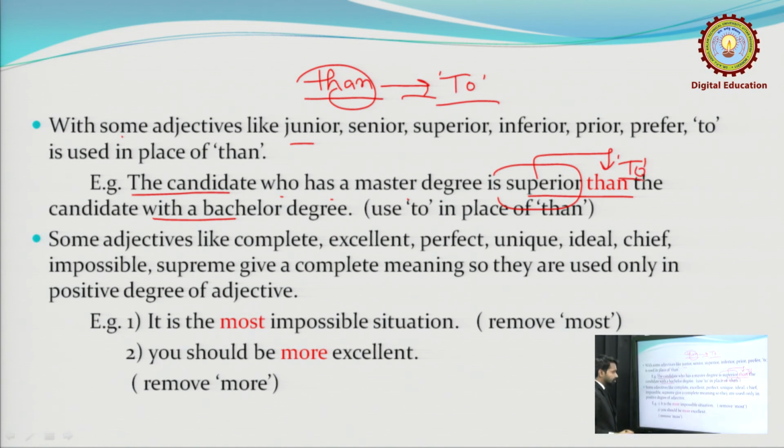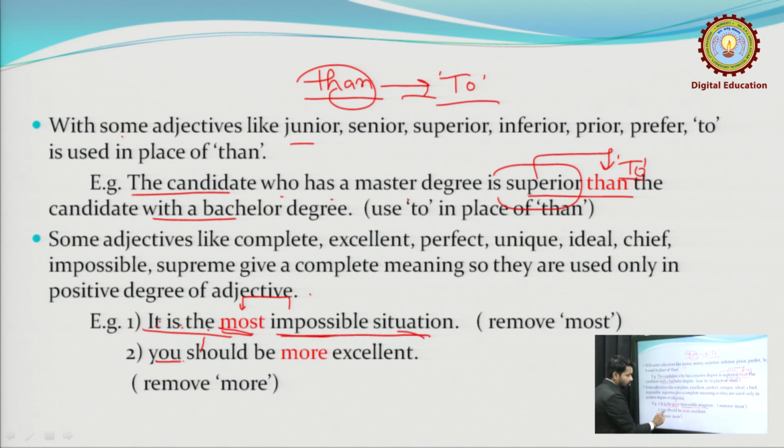Clear? Now the next, some adjectives like complete, excellent, perfect, unique, ideal, chief, impossible, supreme give a complete meaning. So the comparative or superlative degrees are not possible, and we have to use the positive degree always. Like, it is the most impossible situation. Impossible itself is complete, there is no use of most or more here. So what will be the correct sentence? It is an impossible situation.